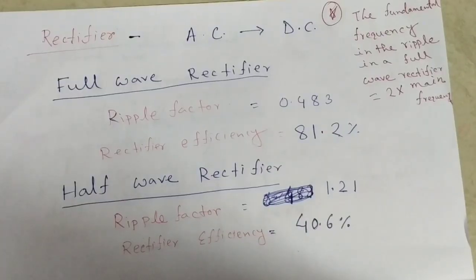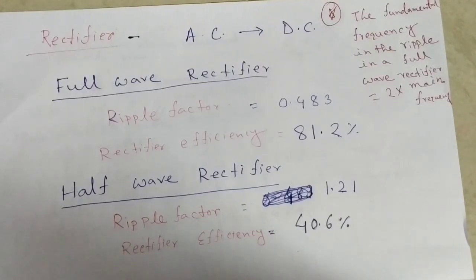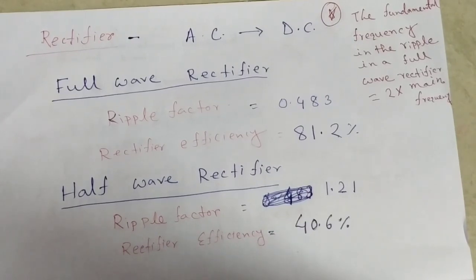next that we discuss is the rectifier. Rectifier means we convert AC to DC. We can give an easy example: in our mobile phone we want DC voltage but our connection is AC. So a mobile charger converts AC voltage to DC voltage. That is one of the easy examples of a rectifier.